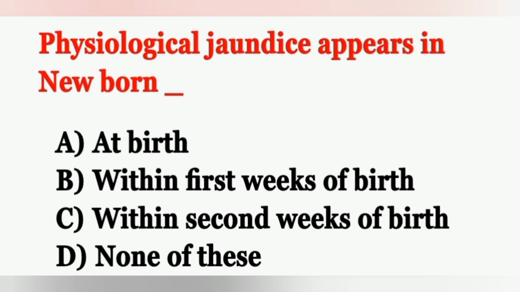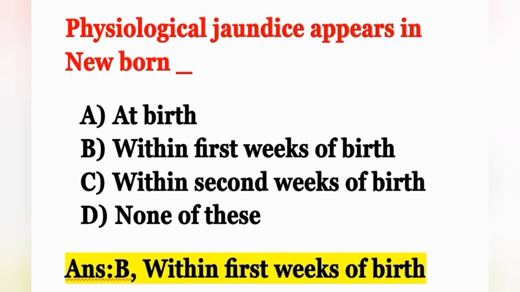Physiological jaundice appears in newborn: Option A at birth, Option B within first week of birth, Option C within second week of birth, Option D none of these. Correct answer is option B, within first week of birth. This physiological jaundice usually occurs within 48 to 72 hours of birth or within first week of delivery.